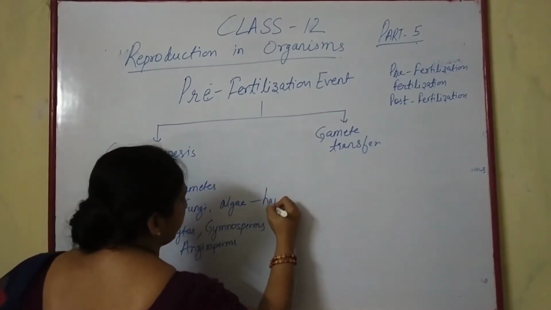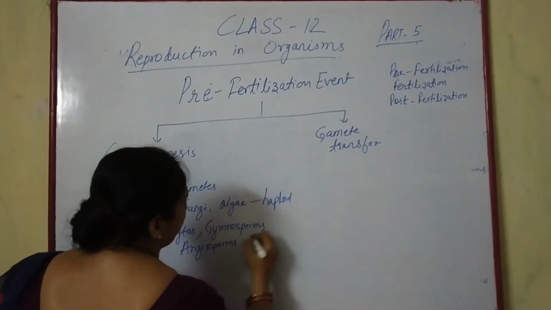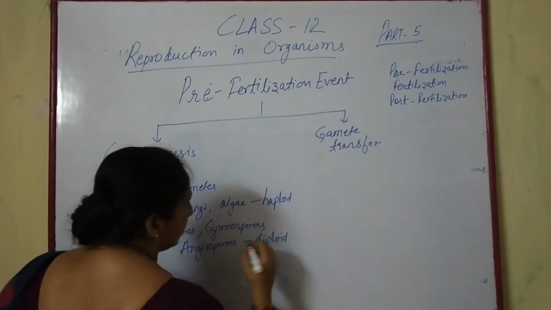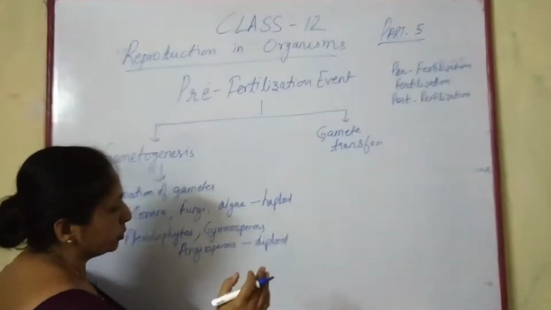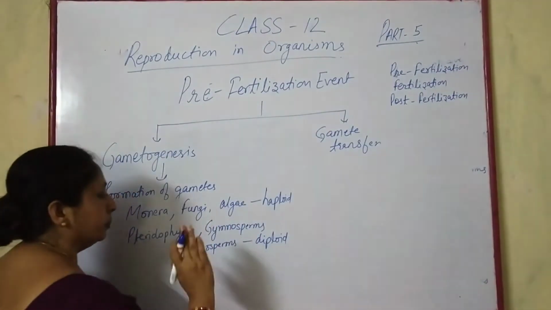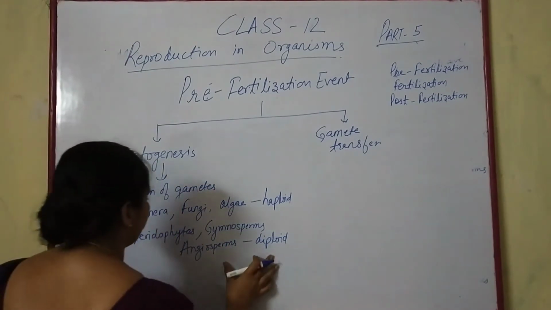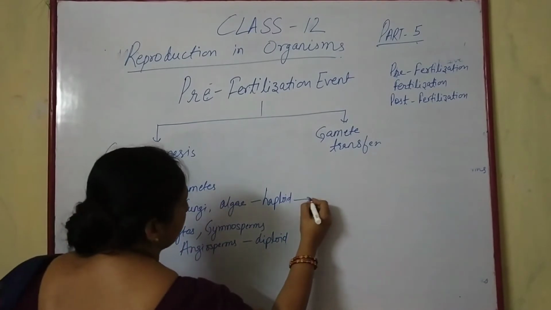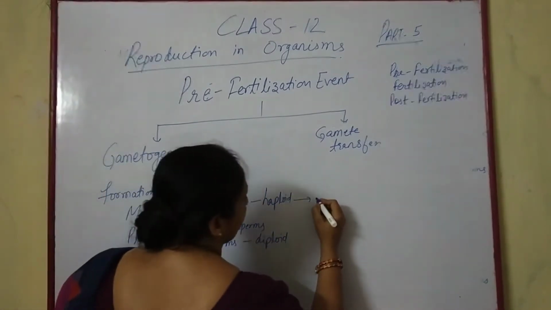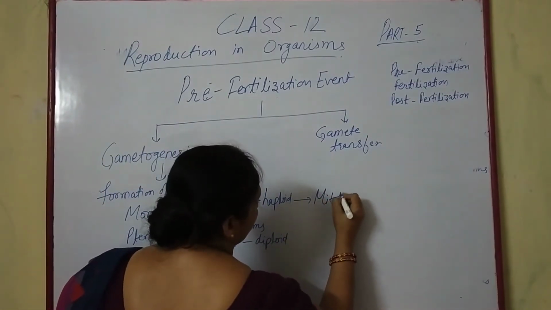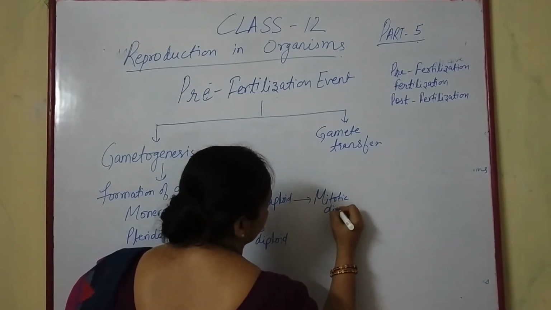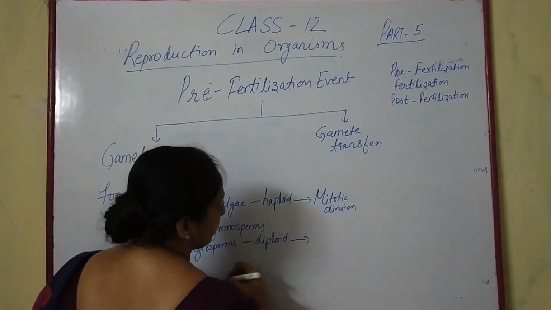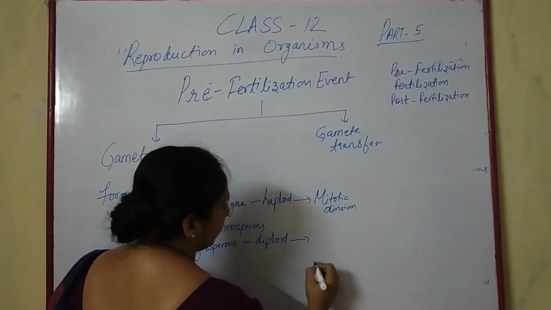In the first group, the parental body is haploid. Here, the parental body is diploid. Haploid is a single set of chromosomes, diploid is the paired set of chromosomes. From the haploid parent, the gametes are produced by mitotic division. From a diploid parent, gametes are produced by meiotic division.